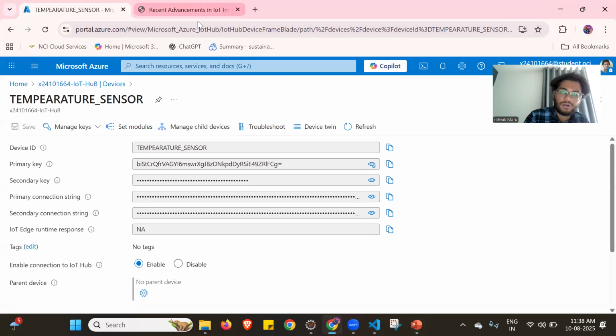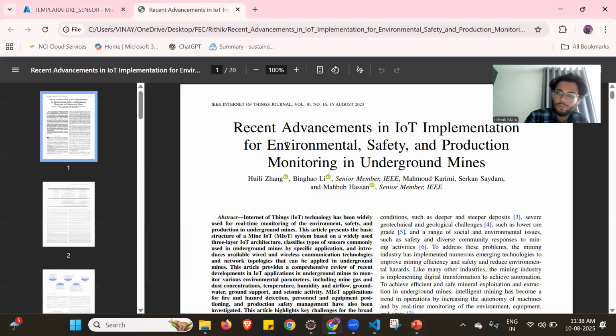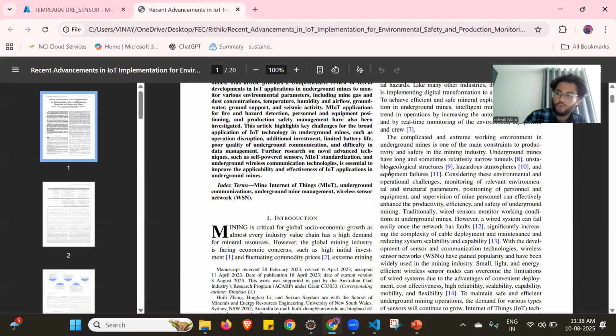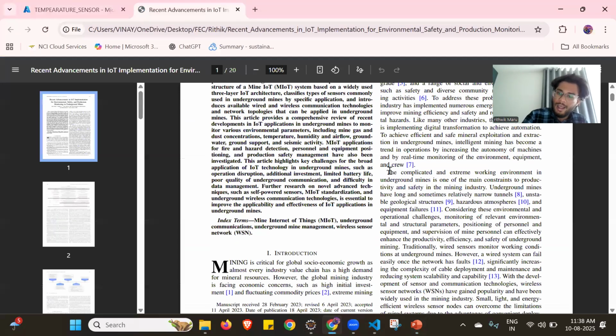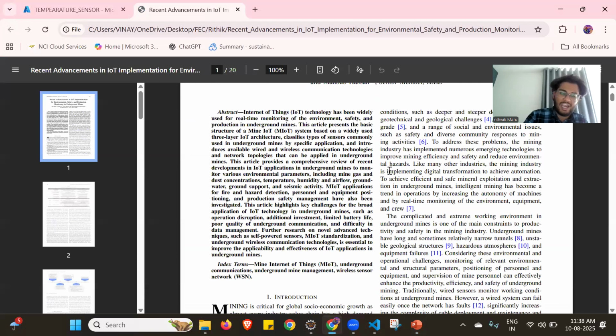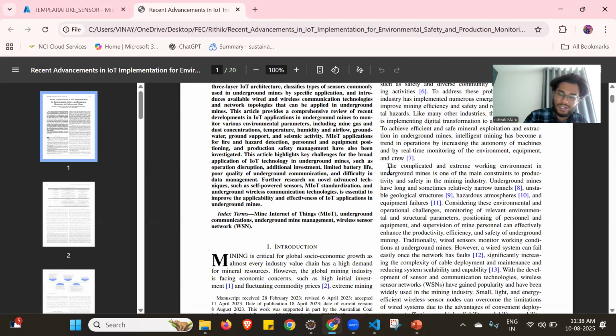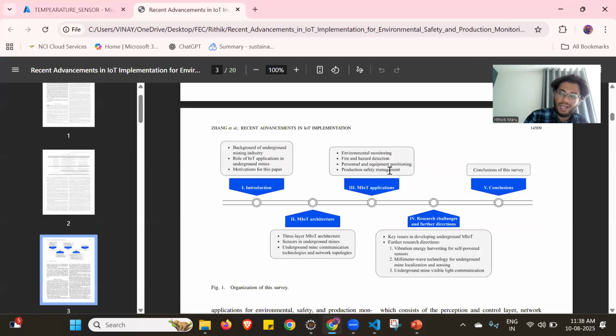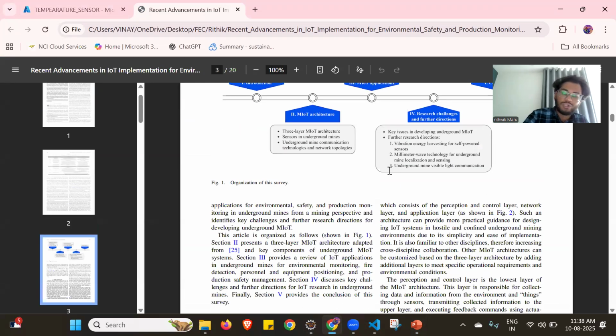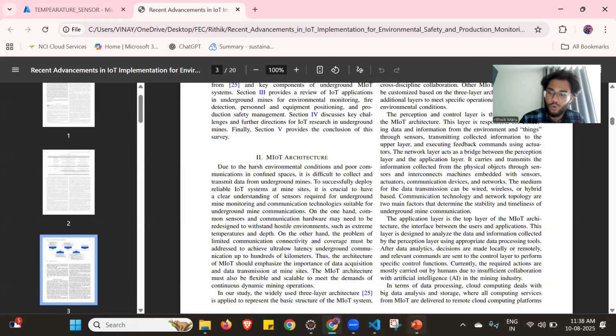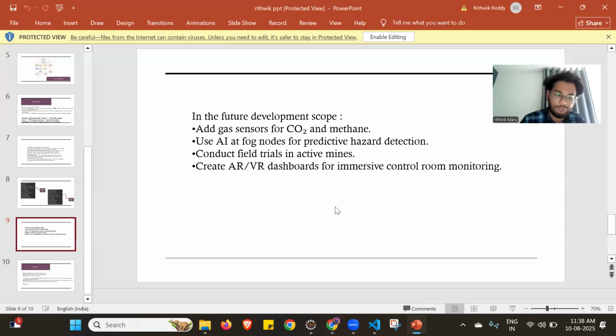This I was inspired by from a paper. It is called environmental safety and production monitoring in underground mines. This is the paper which inspired me on how to take my project forward. In general, I have focused on mining safety. It covers the environment and what triggers everything over there, so it gives pretty much an idea. I took one part of it, how to give safety to the miners and how to mitigate issues like network latency and everything. That is pretty much what I developed to provide safety for them.